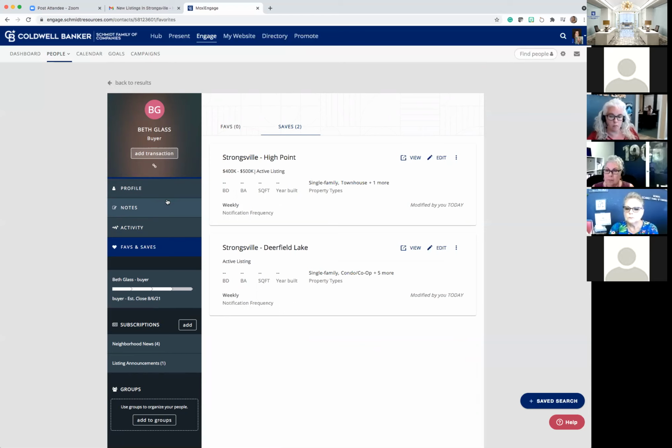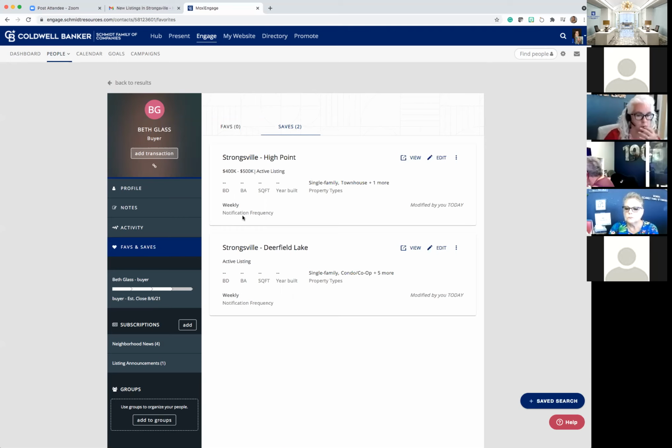The reason this is relevant is because when you create a search through here, it's connecting them and taking them to your website, which increases your value to a search engine, which is Google, Bing, Yahoo, and all the different search engines. It actually increases your value and the number of times you show up on a search result. So if people are searching for homes in Strongsville and you're somebody that has people going to your website in Strongsville, your value increases, which is called SEO, search engine optimization. And then you show up in more and more search results when people are searching for that.